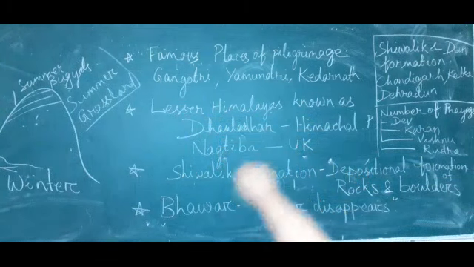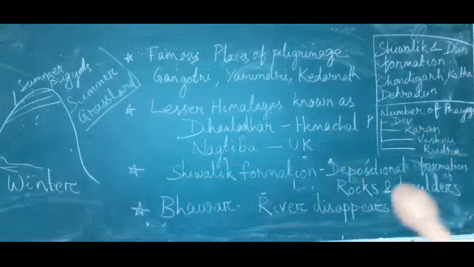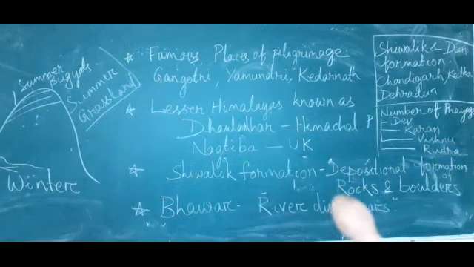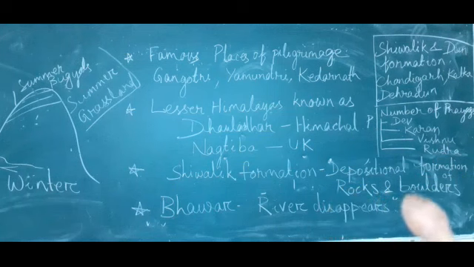What do we mean by Shivalik formation? Shivalik formation is a depositional formation of rocks and boulders. The big size rocks, big size stones, are known as rocks. Boulders are the smaller size. According to its size it is named differently.